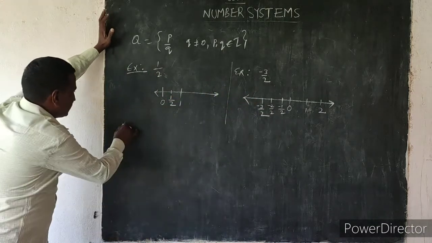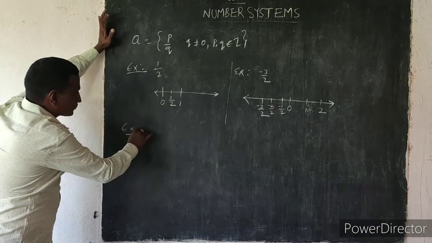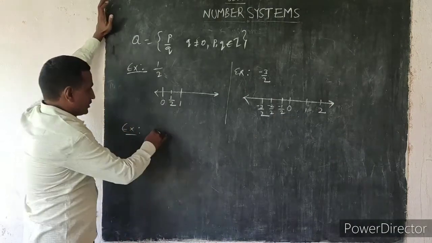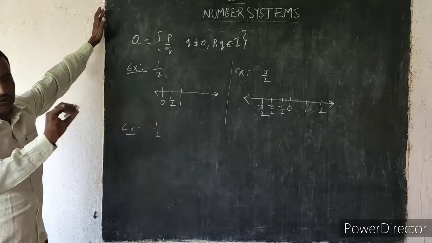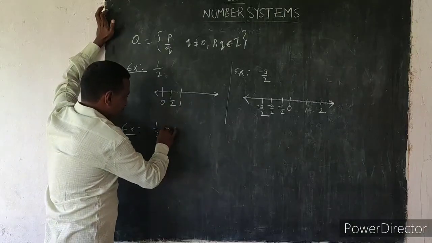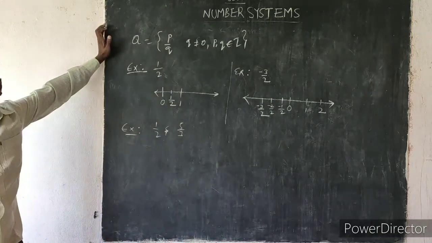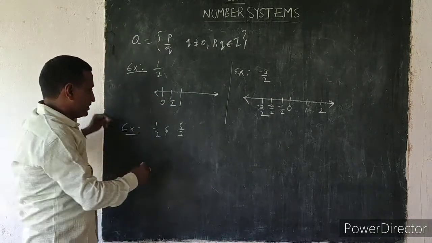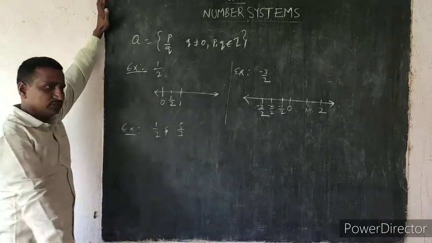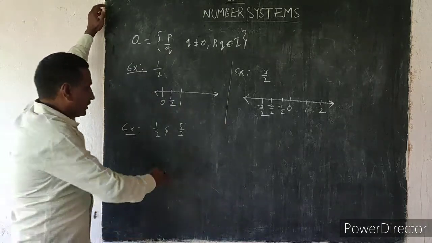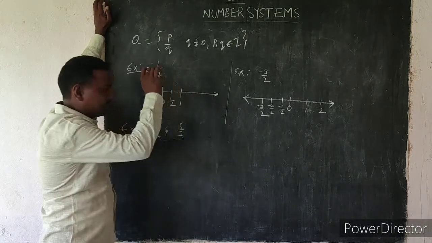Next, represent on a number line 1 by 2 and 5 by 3. Now 1 by 2 and 5 by 3 means both are positives. Both are positive, which means take the LCM of 2 and 3.